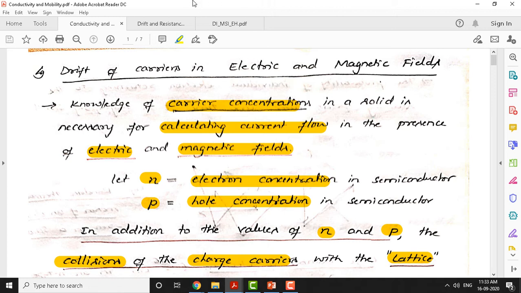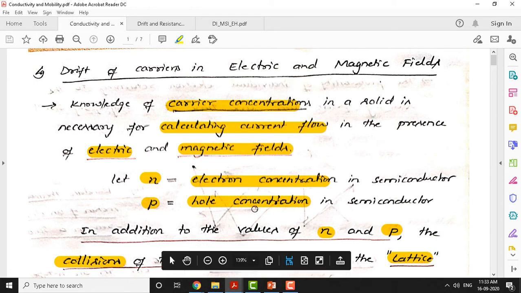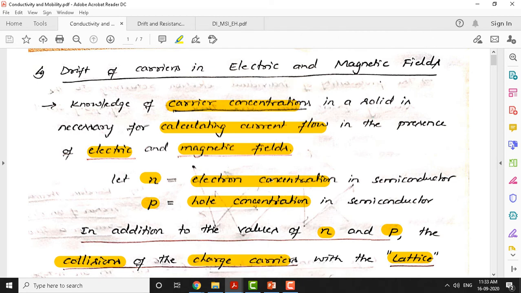Again, knowledge of carrier concentration is very important in a solid. When we say carrier concentration, we are interested in electron concentration and hole concentration. These are the two things we need to understand here. Using them, we are trying to estimate electrical current: what is the quantity of current flowing in a solid? To calculate current flow in a solid, we need to apply electric field and magnetic field. Of course, the electric field in turn generates a magnetic field. These two things result in a current flow.